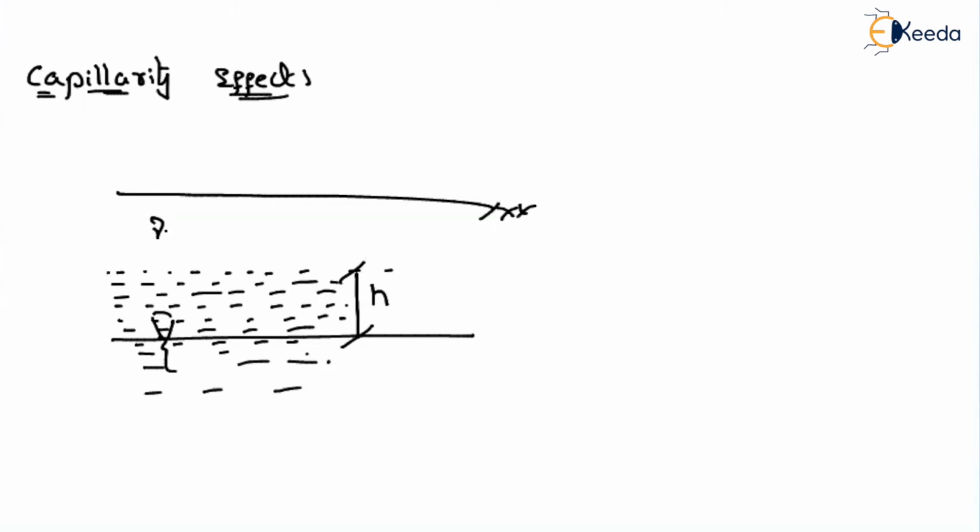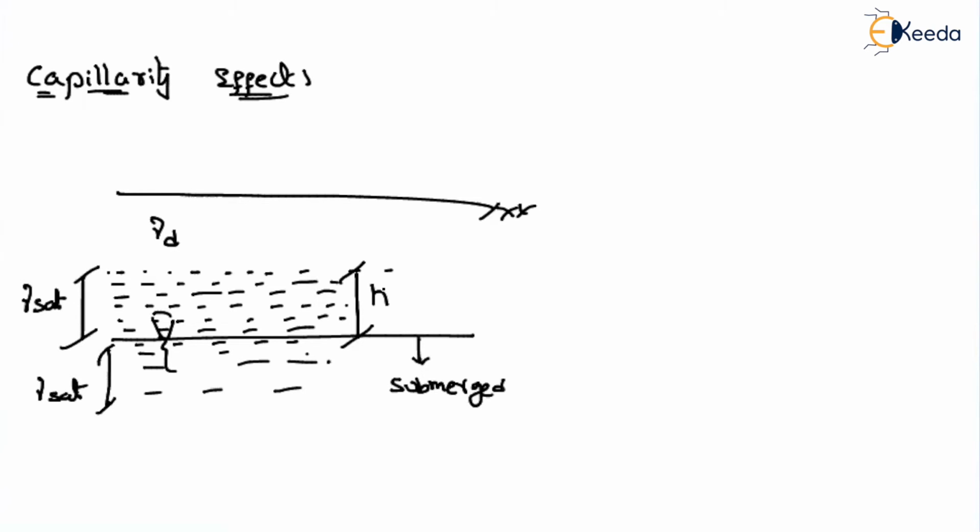Up to this portion, the soil will be under dry condition, and up to this portion, the soil will be under saturated condition because of the capillarity effect. Up to this point, as the soil is completely saturated, we can say saturated, and up to this portion the soil is under submerged condition. Until this portion, because of the capillarity, the fluid pressure will be under tension. That means in this portion H, the pore water pressure will be under tension. That is also called capillarity tension.